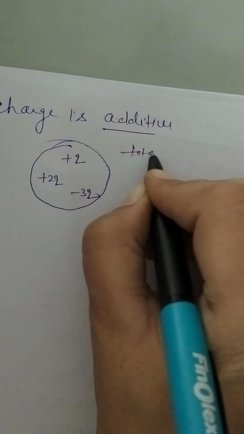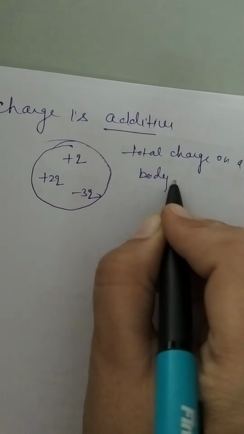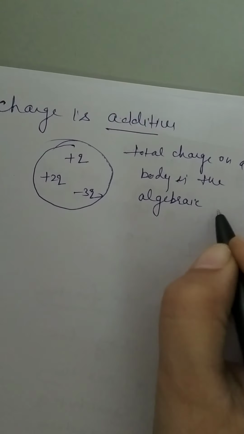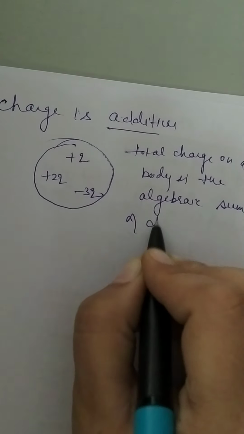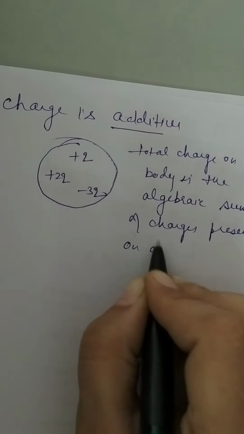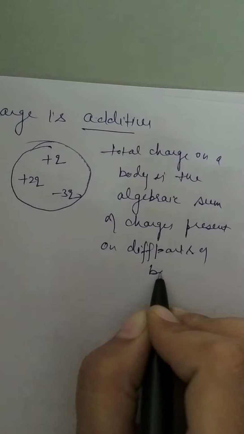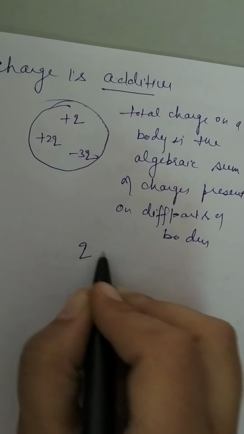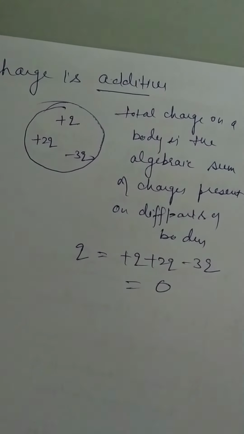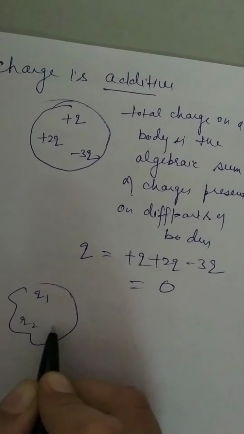Total charge on a body is the algebraic sum of charges present on different parts of the body, right? Like if we talk about this, what is the total charge? +q, +2q and this is -3q. So now how much is it? This is 0, right?